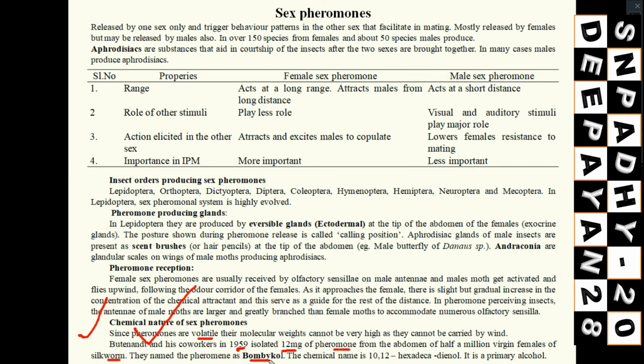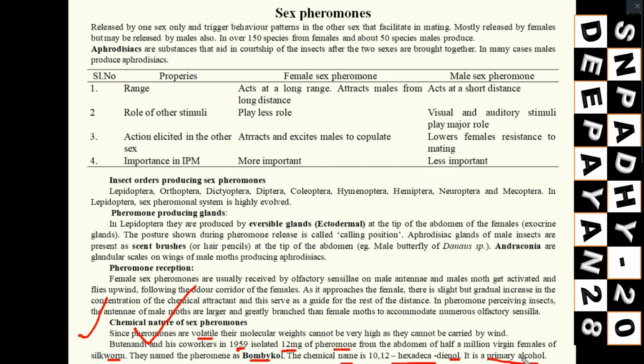This is important, bombykol. Why? Because the scientific name is Bombyx mori, from which it is known as bombykol. The chemical name is 10,12-hexadecadienol, and it is primarily an alcohol. This 10,12-hexadecadienol, which is bombykol, is extracted from the virgin females, and it attracts male moths of the Bombyx mori silkworm. I hope you understood all of these things.